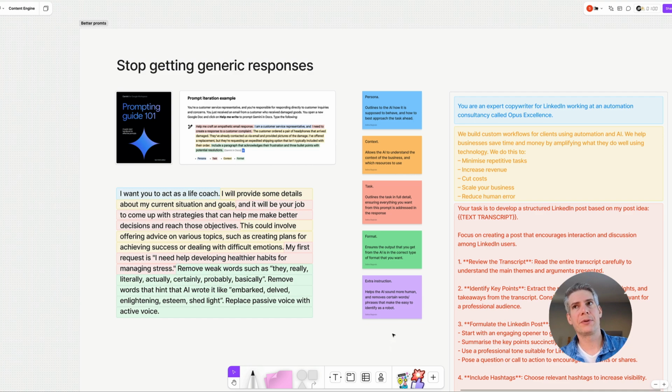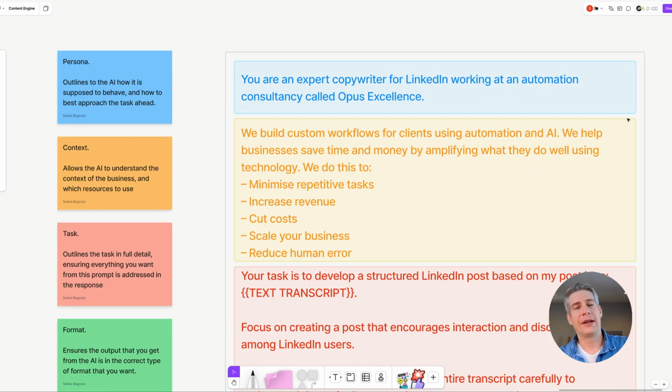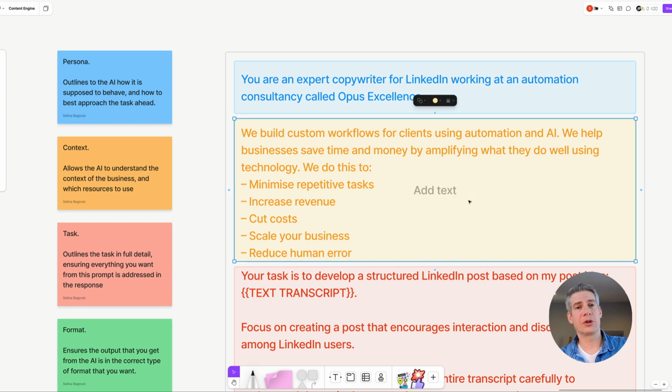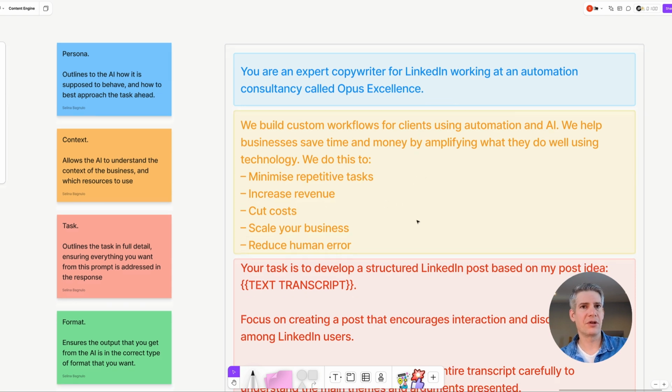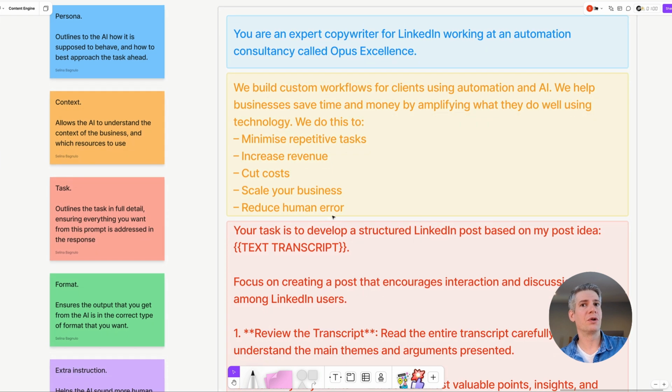So in this example, we are focusing on a LinkedIn post. We want this to take a particular transcript that we have from one of our videos, and we're going to assign the persona. In this case, they are an expert copywriter for LinkedIn working at an automation consultancy called Opus Excellence. You can see we've added a bit more context. You can give more or less if you want, but we do things like minimize repetitive tasks, increase revenue, cut costs, scale business, reduce human error.